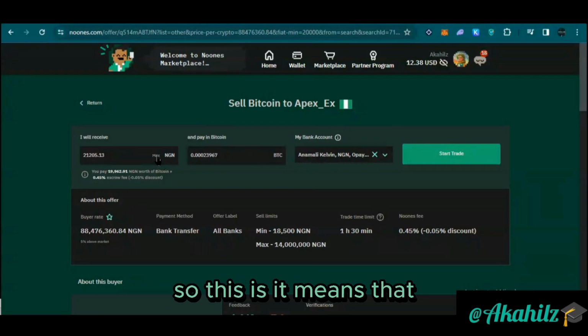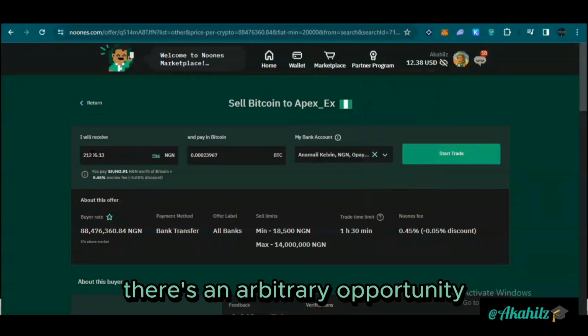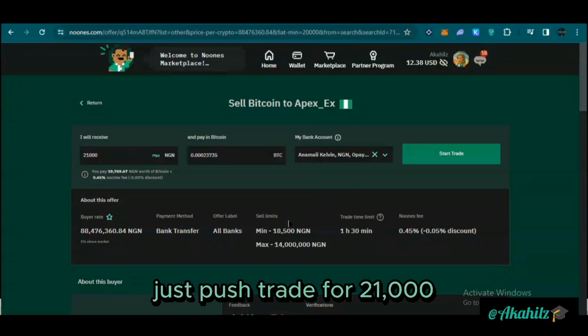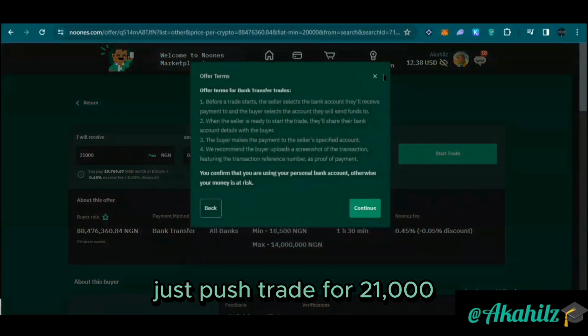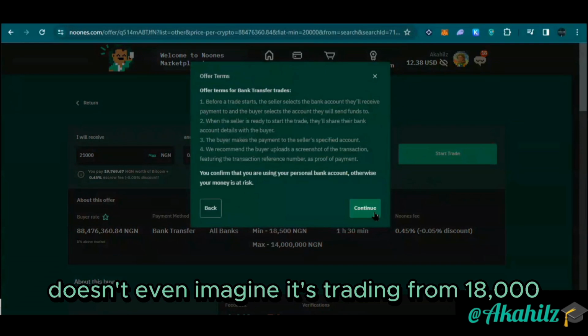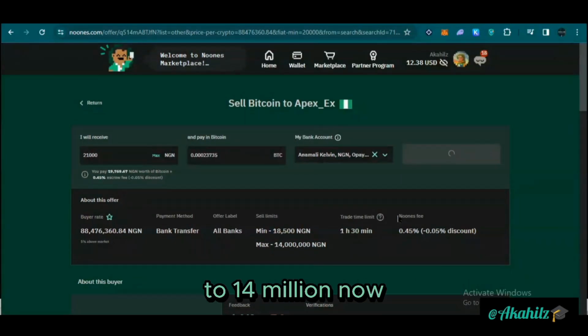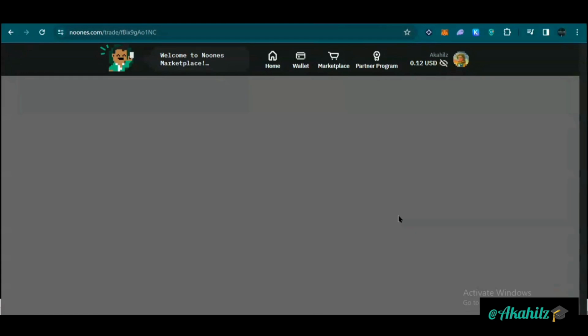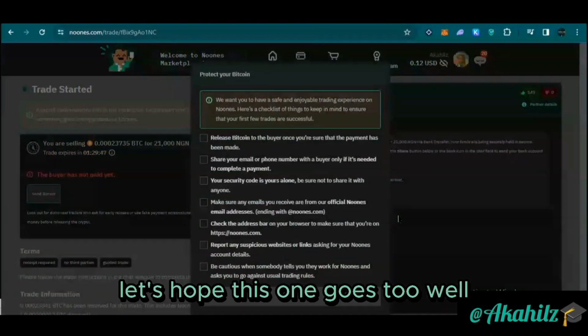So it means that there's an arbitrage opportunity according to the price we've seen. So I'm going to see how possible. Let's just push trade for 21,000. So this is for Apex EX. That's the name of the merchant. It's trading from 18,000 to 14 million naira. Just going to click on start trade. So hopefully, let's hope this one goes through well.